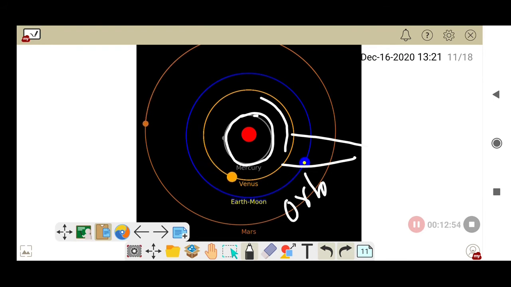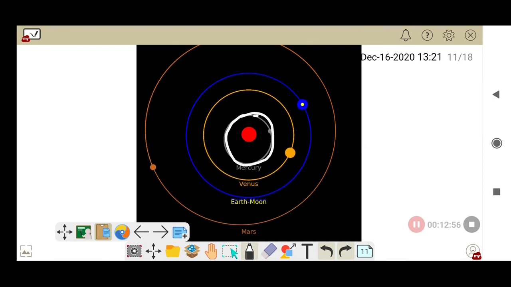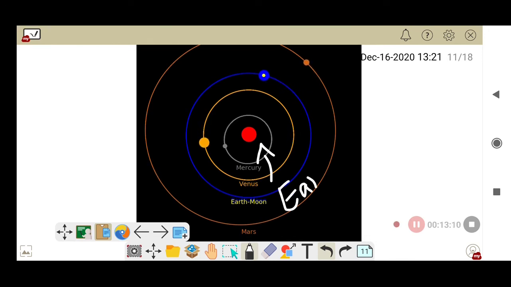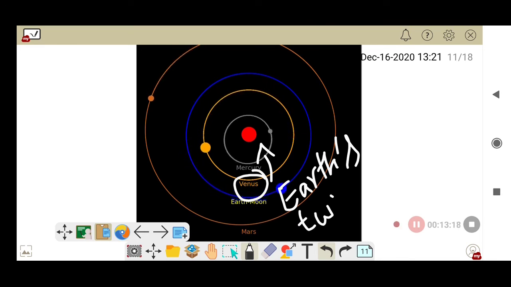Mercury takes 88 days. And now coming to Venus. Venus is the second nearest planet to the Sun, right? And Venus has a specific name. It is also called Earth's twin. Why? Because Venus's shape and size are similar to the Earth. So that's why Venus is also called Earth's twin.